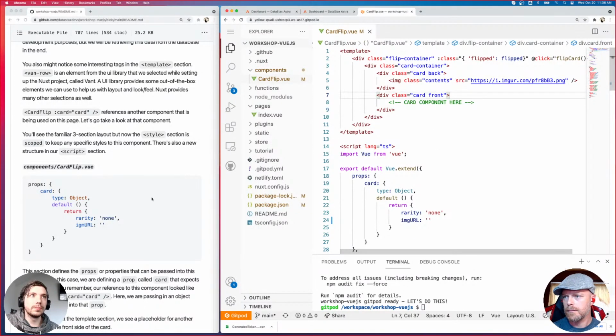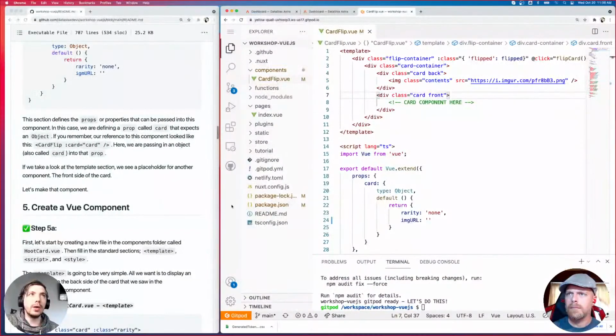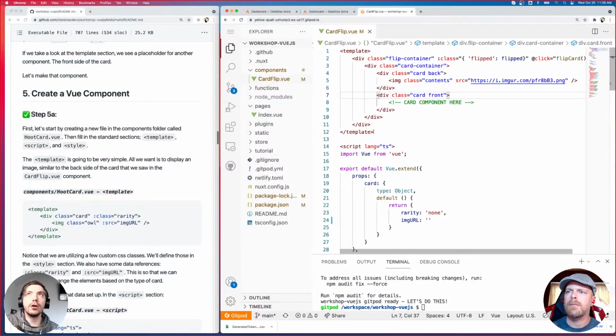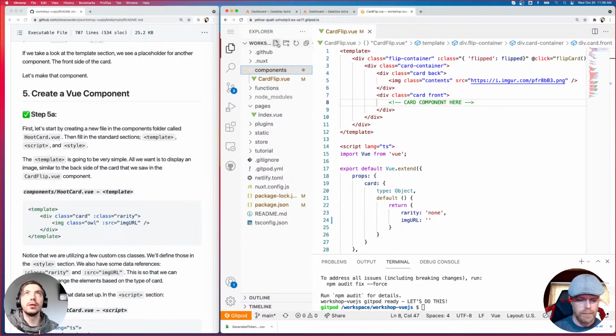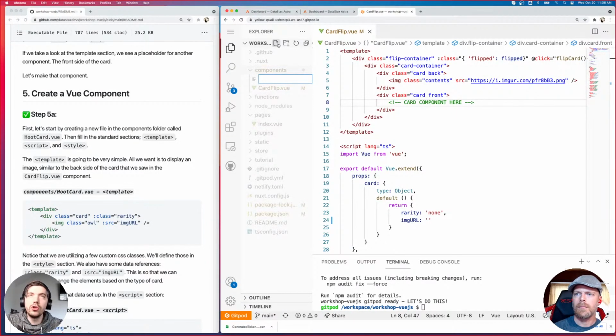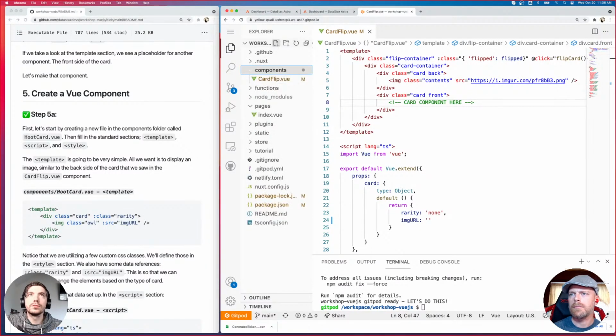All right, so let's go ahead and create our own Vue component. Now, this is going to be a pretty simple component. I'm going to go ahead and add a new file. I'm going to call it hootcard.vue.